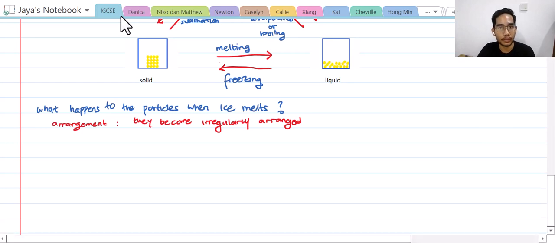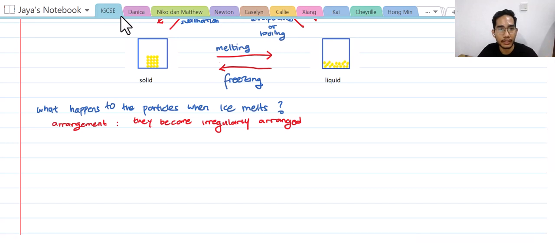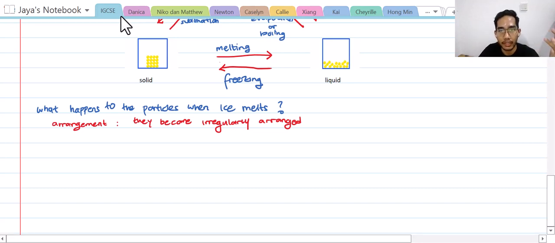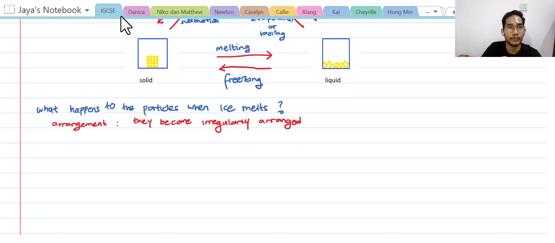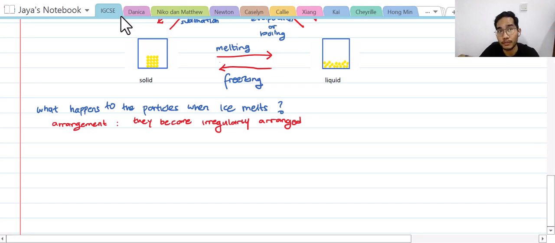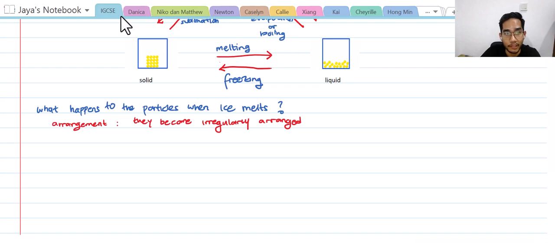Now in the liquid, they start to be arranged irregularly. So that means that when ice melts, the particles become irregularly arranged. Okay, got it? Good.